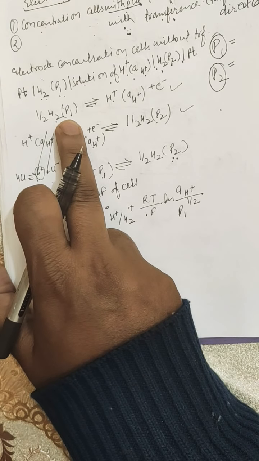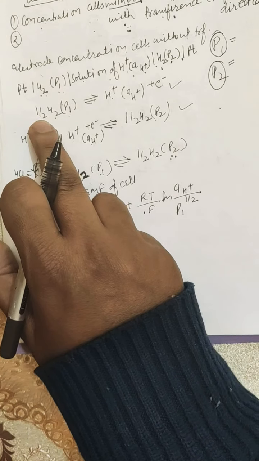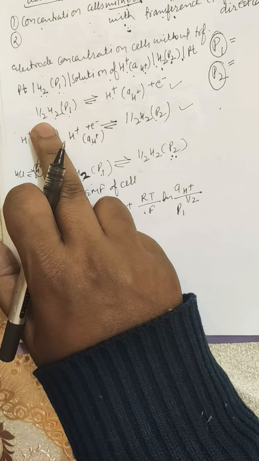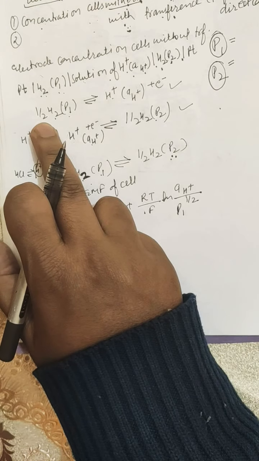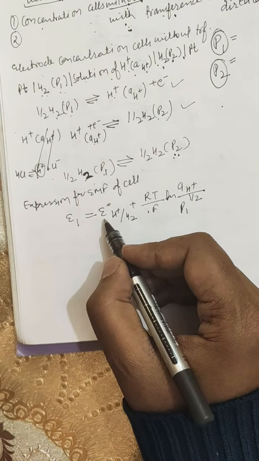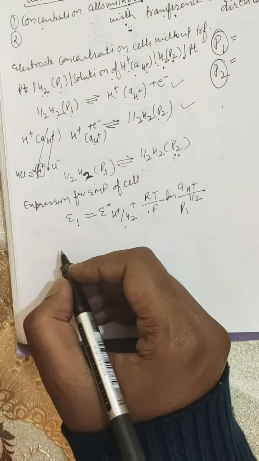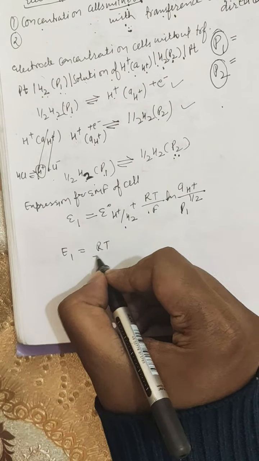So this is the reduced state P1, with its coefficient raised to the power half. So this is the Nernst equation for the left-hand electrode for the electrode concentration cell without transference. Here E0 of H+/H2 is equal to 0 by convention. So E1 becomes equal to RT/F.